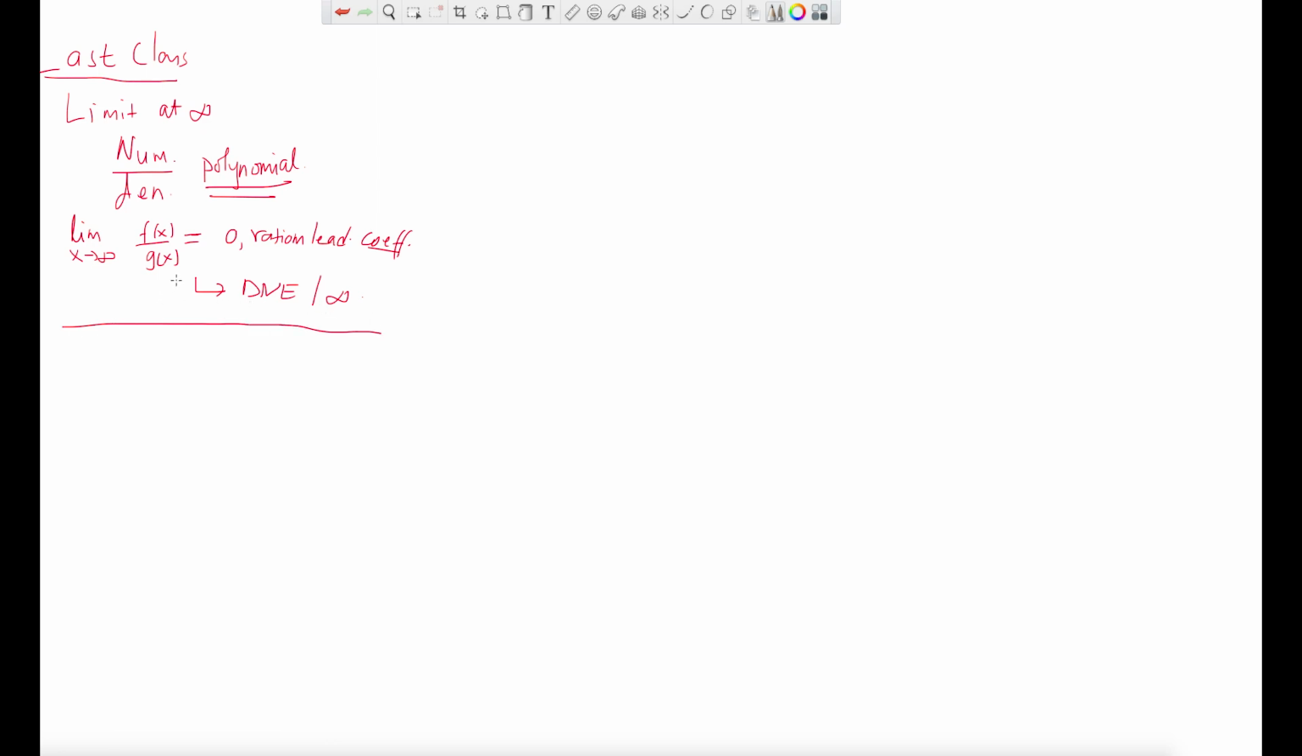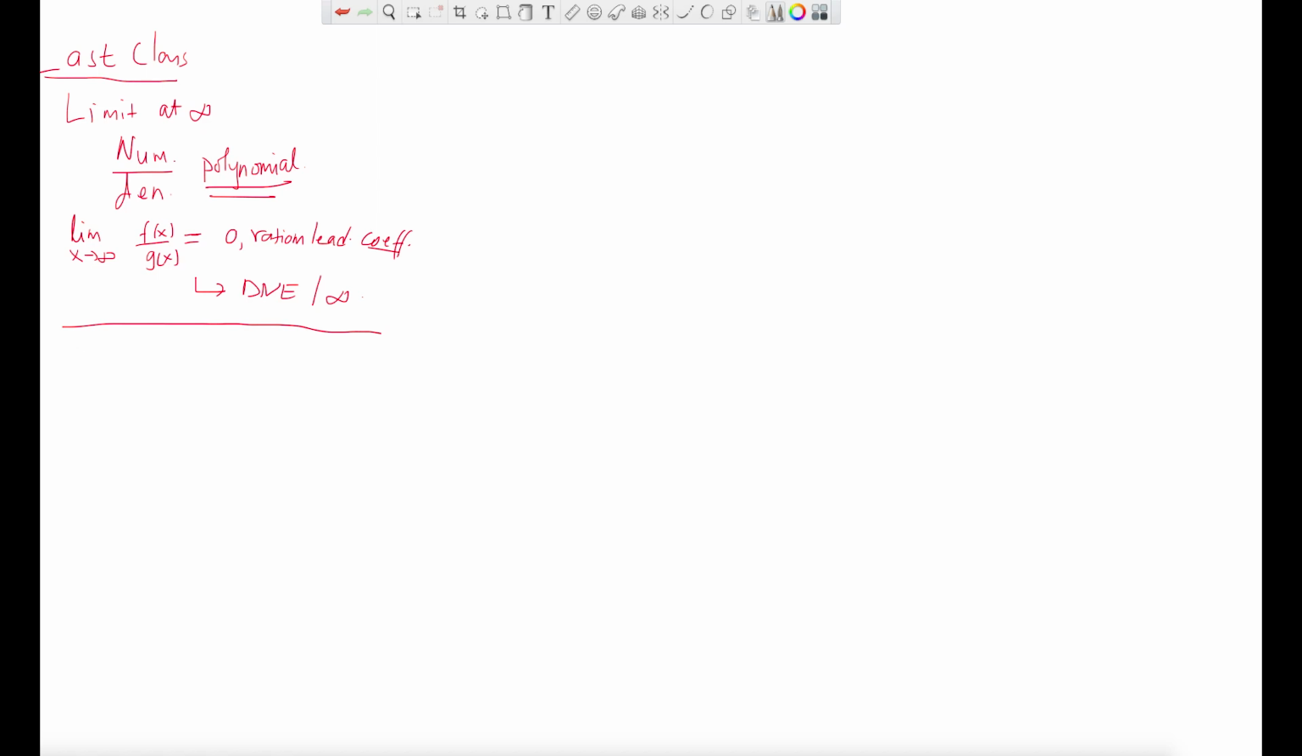But how do we find the limit if the numerator or the denominator or both are not polynomials? For example, if they have a root, or if there is sine x, cosine x, that type of function, then how do we handle those things?